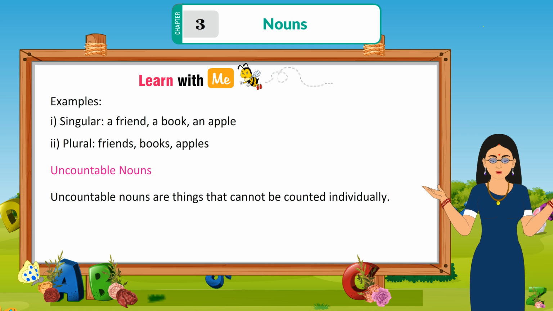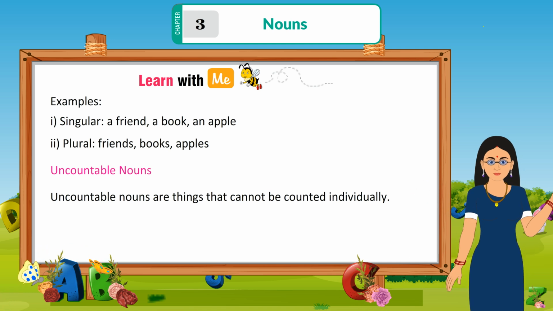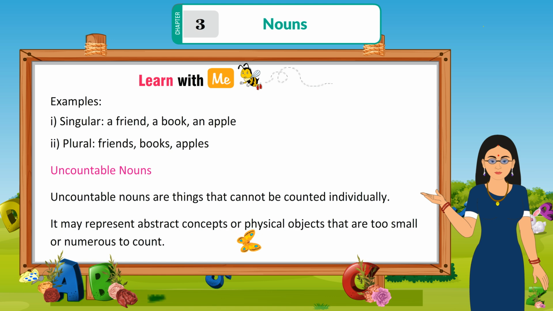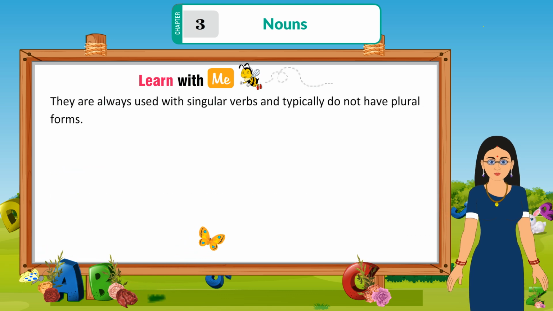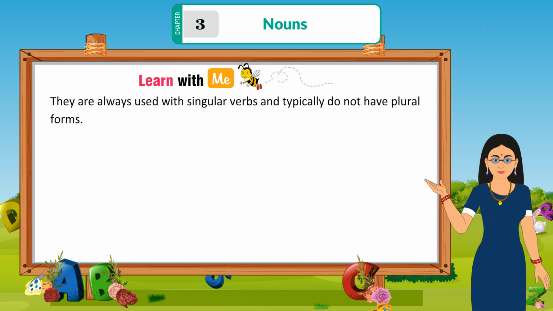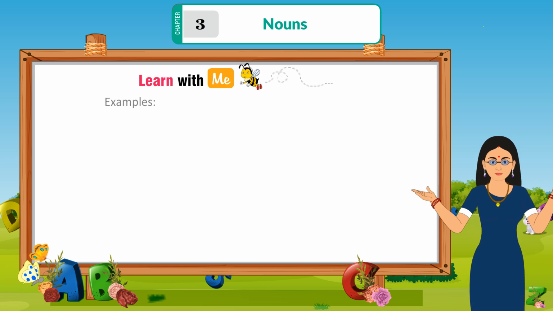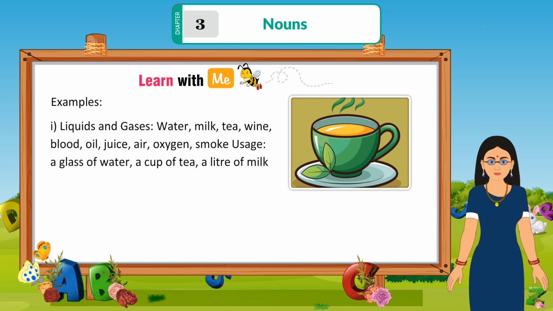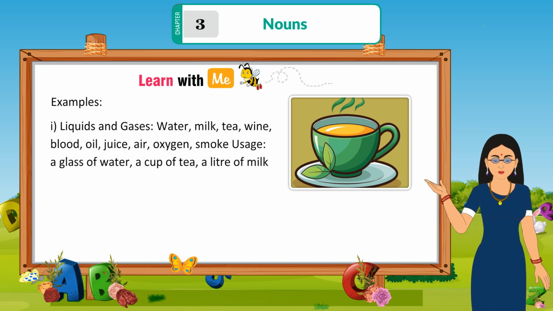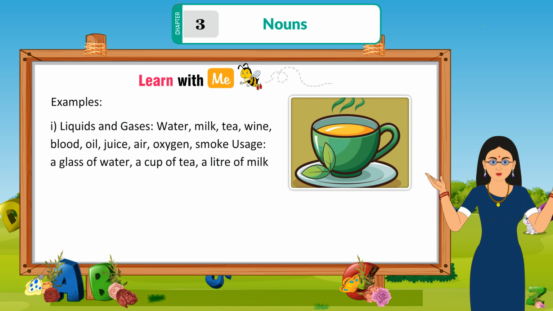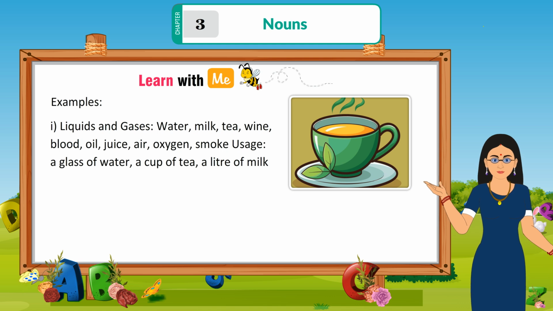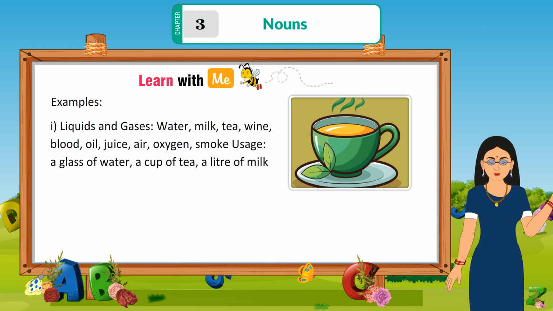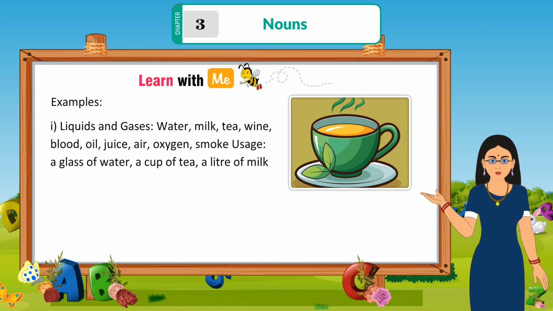Uncountable nouns. Uncountable nouns are the things that cannot be counted individually. They may represent abstract concepts or physical objects that are too small or numerous to count. They are always used with singular verbs and typically do not have plural forms. Examples: liquids and gases: water, milk, tea, wine, blood, oil, juice, air, oxygen, smoke. Usage: a glass of water, a cup of tea, a liter of milk.